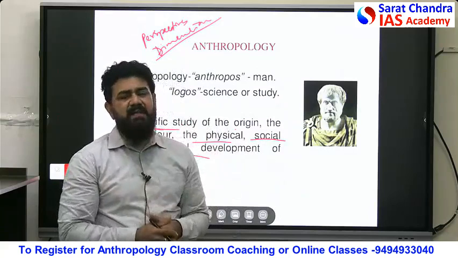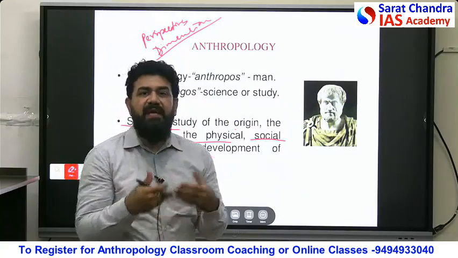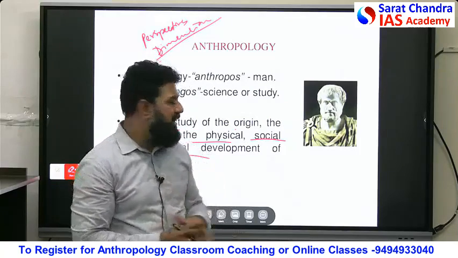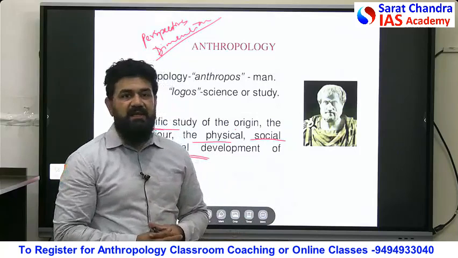All these aspects cumulatively can be called your culture, your unique way of life or design for living. So we have added one more dimension to it. It is called the cultural dimension.